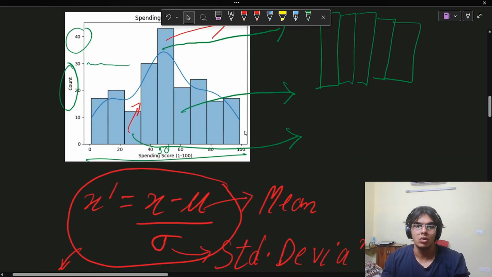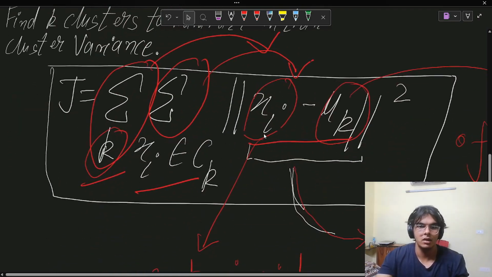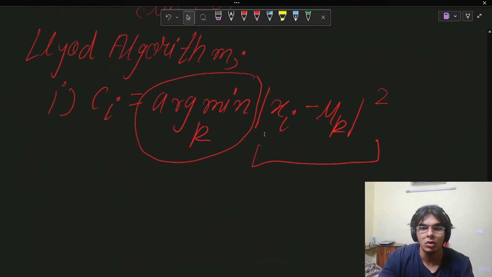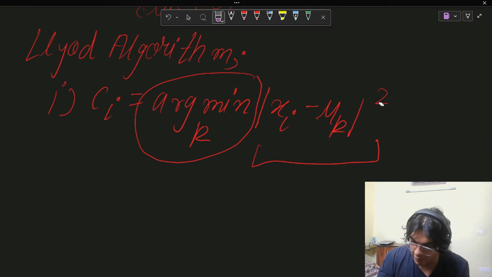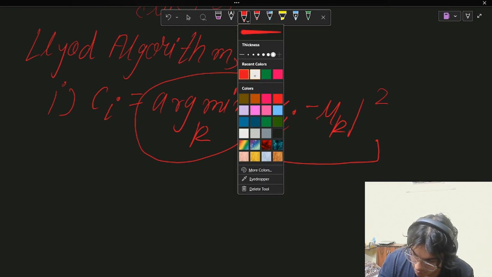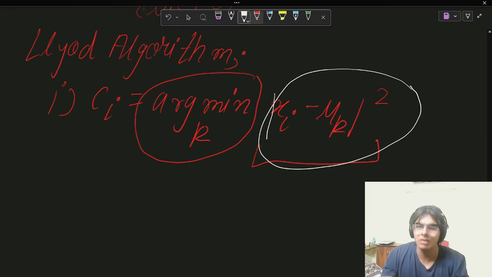So this is what this value is doing right here in the Lloyd algorithm. It is calculating the Euclidean distances, which means the distances between each point.